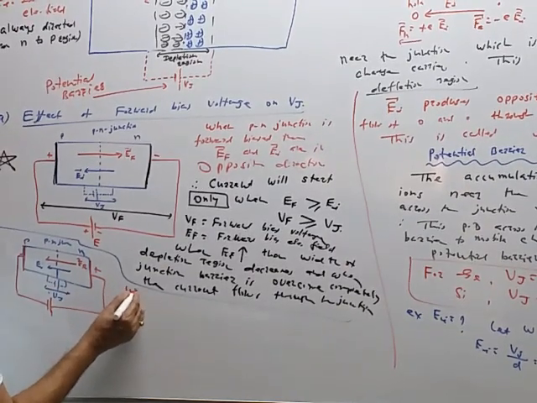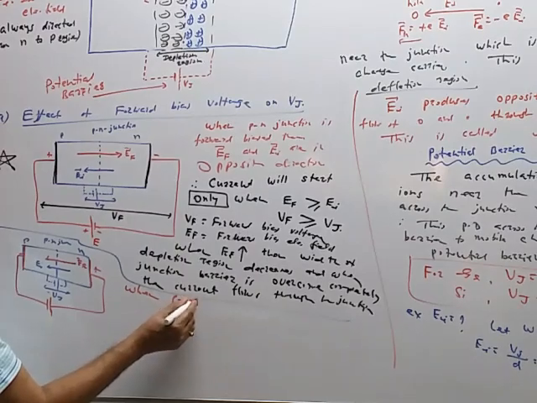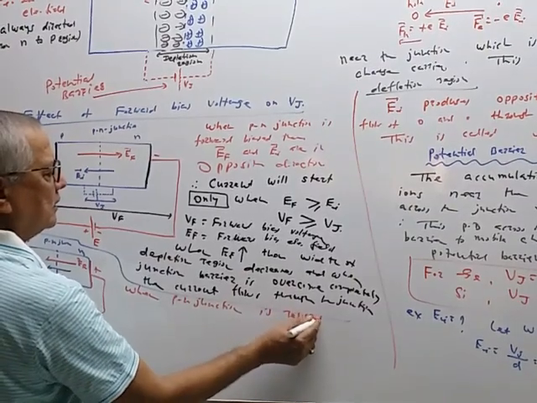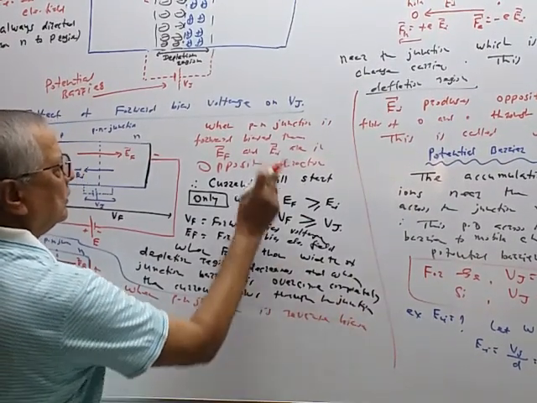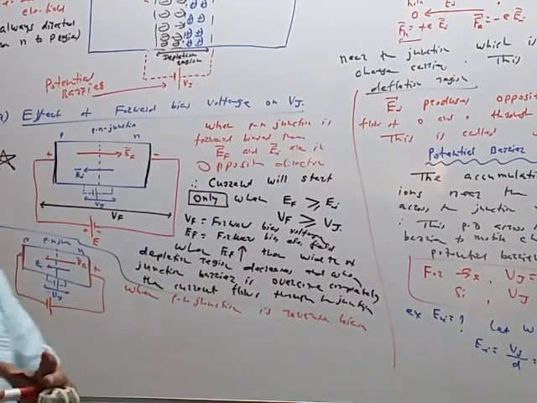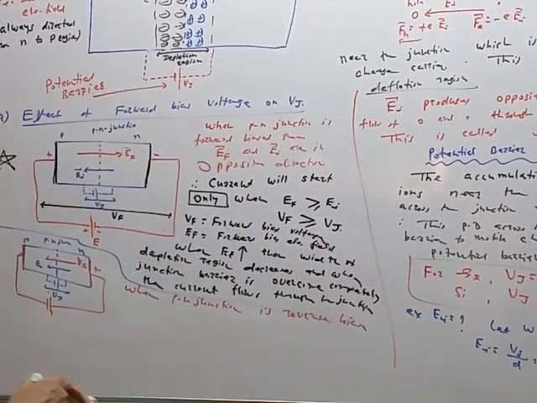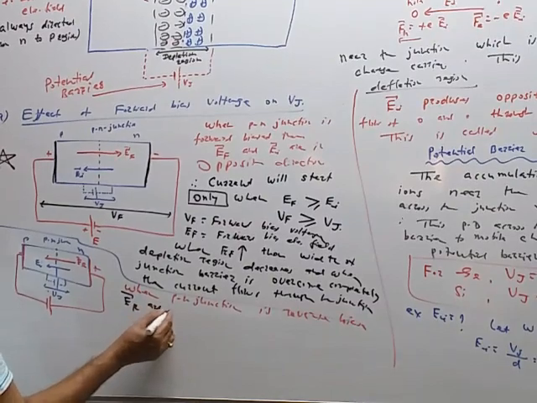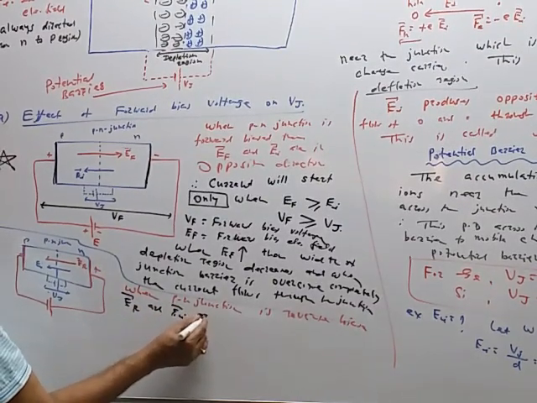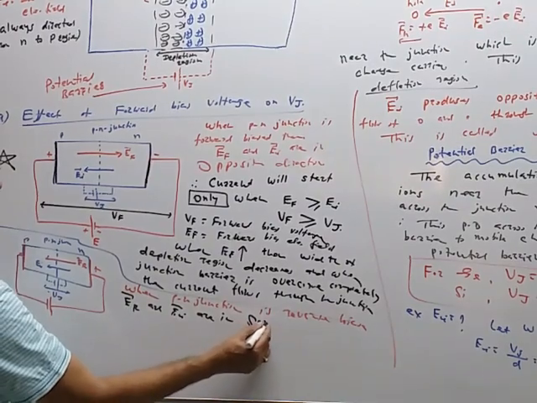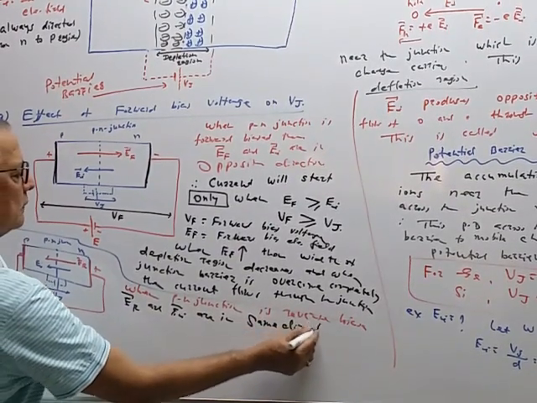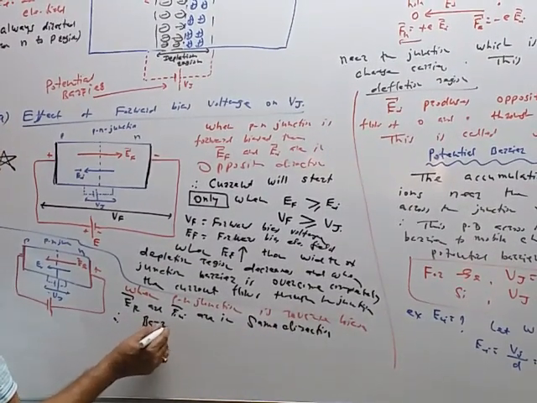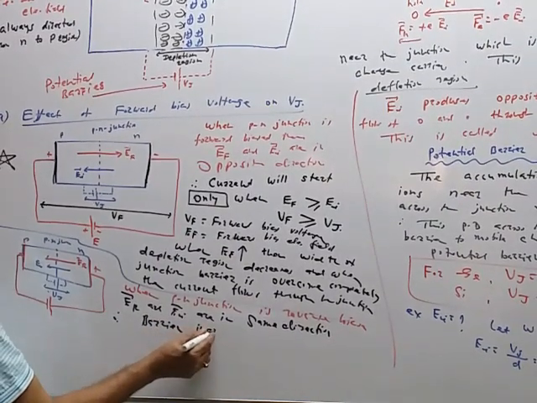So when the PN junction is reverse biased, reverse bias voltage ER and internal electric field EI are in the same direction. Therefore, barrier increases,